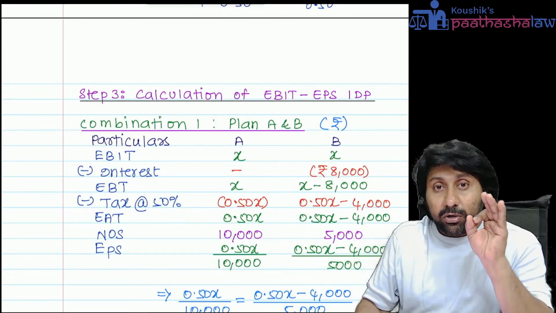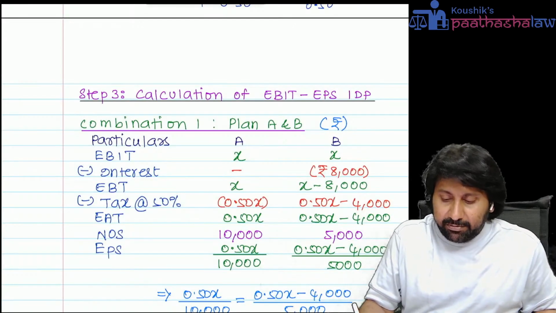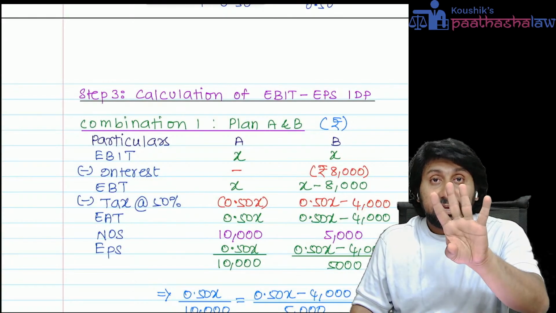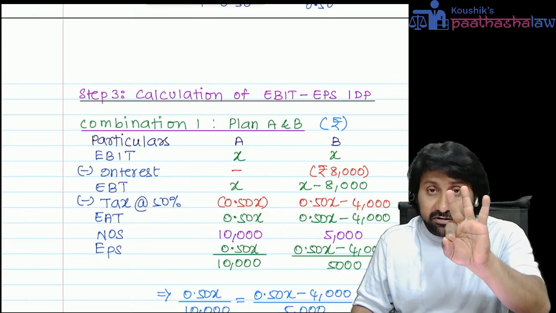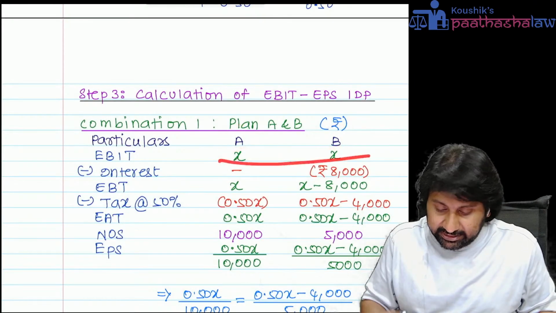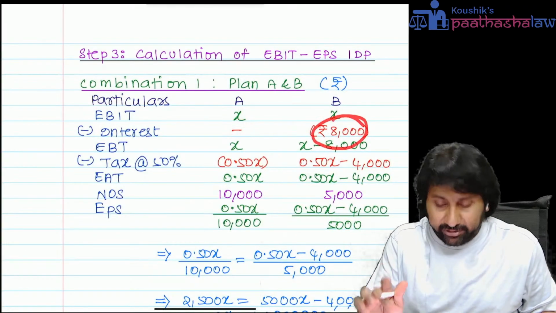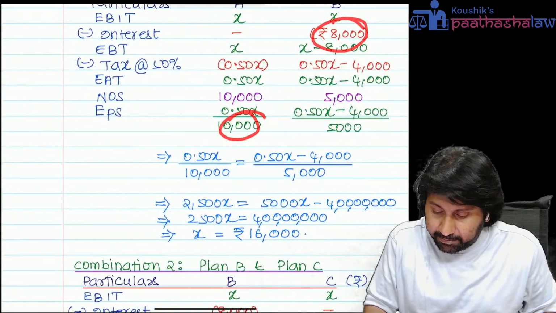Okay. So EBIT we don't know. Put it X. Three plans are there: A, B, C. Equity, equity and debt, equity and preference. Okay. Plan A, plan B combination. X, X. Interest not there. 8,000 is there. You calculated EPS.